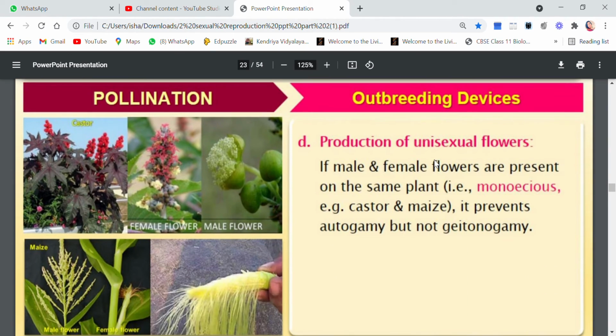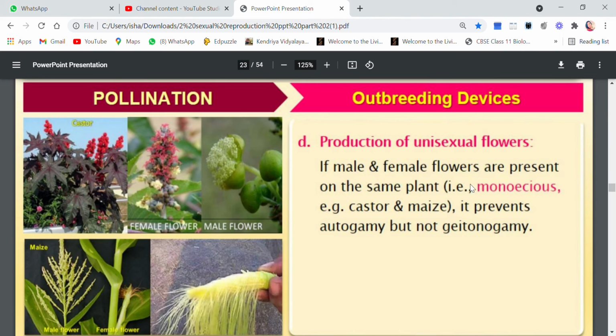Next, the best one is the production of unisexual flowers. If the flower is unisexual, of course the danger of self-pollination is avoided automatically.